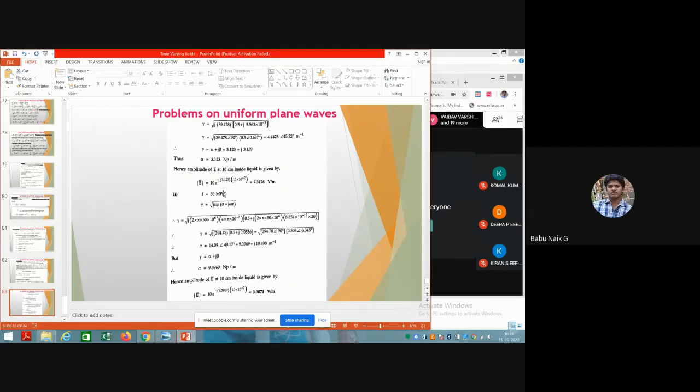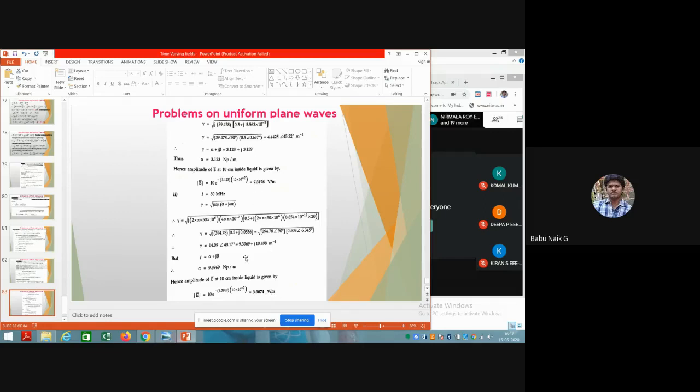Okay, now in a similar way you can calculate with another frequency, 50 megahertz. Let us see whether the amplitude will reduce or increase. For frequency 50 megahertz, we use the same formula and substitute in gamma. We get alpha as 9.3969 Nepers per meter. This much is going to attenuate the waveform in the medium. So for the amplitude, taking 10 into e to the power minus alpha into d, we get an amplitude of 3.9074 volt per meter.